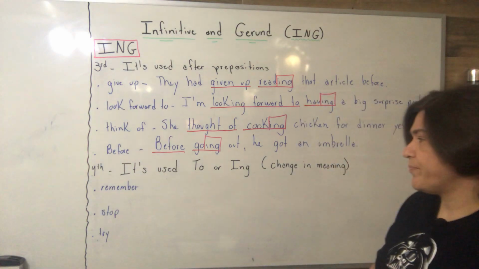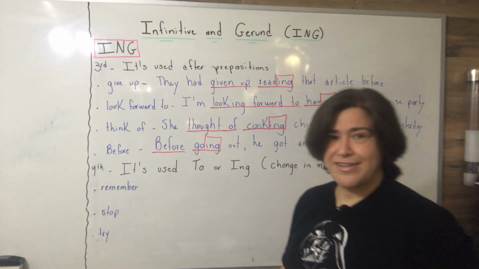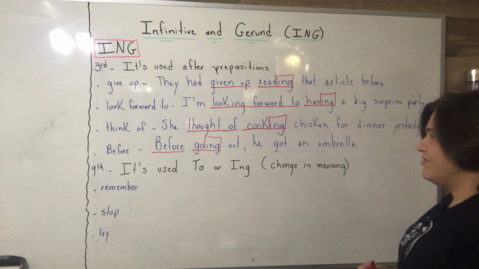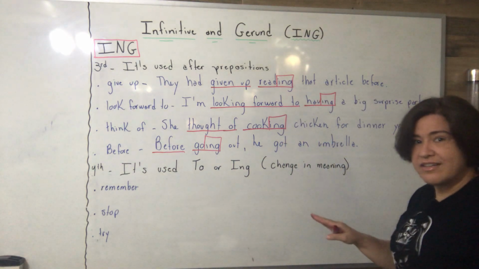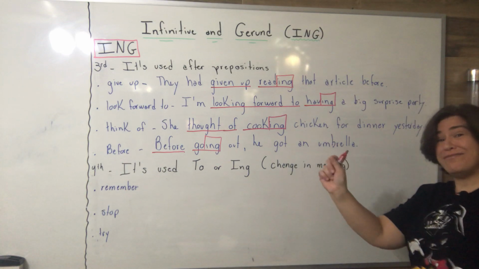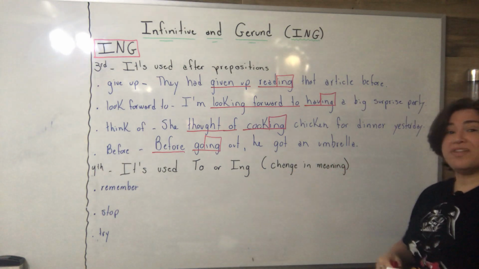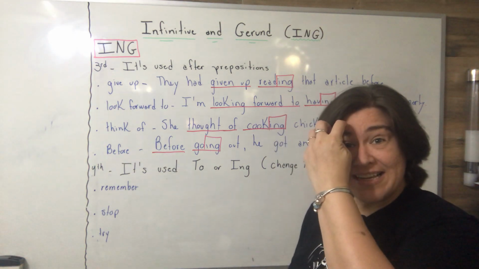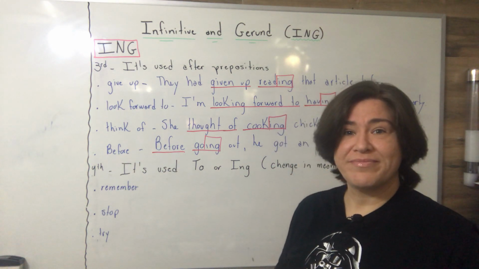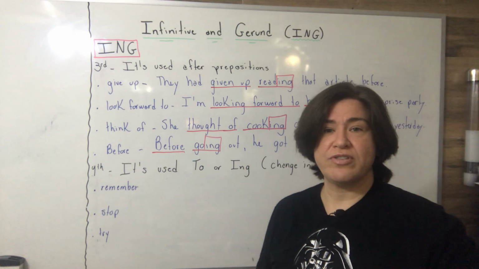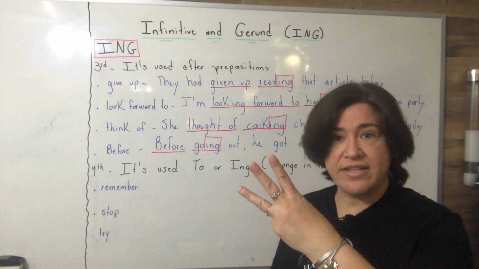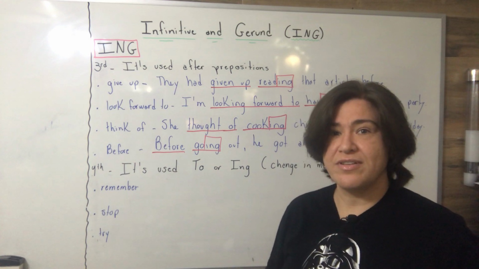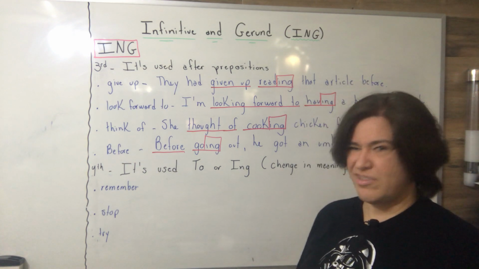It's not a nightmare. Okay, let's start the nightmare. Number 4. It's used to or ing to indicate the infinitive. However, changing meaning. And this one you have to memorize, students. This is a nightmare. But I have some good news. We are going to study only 3 cases. And the cases are here. Only these 3. I promise you.